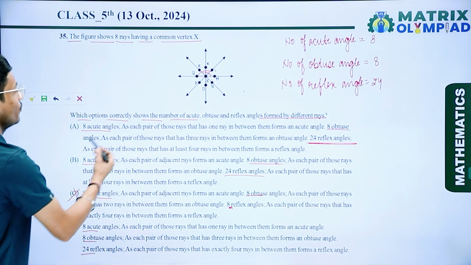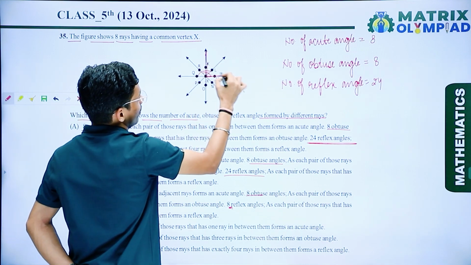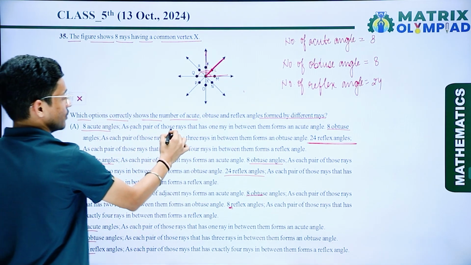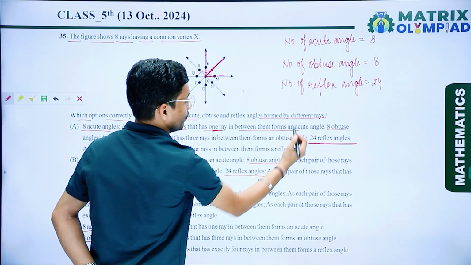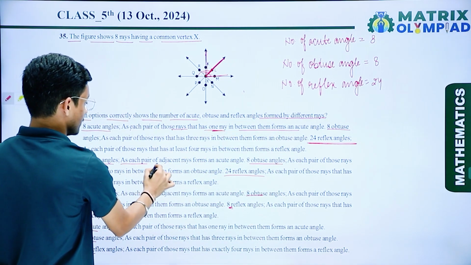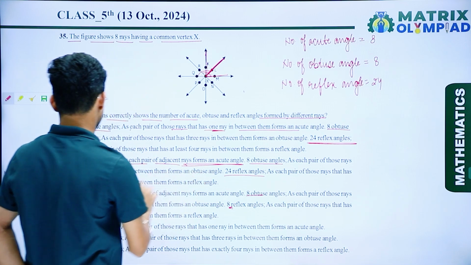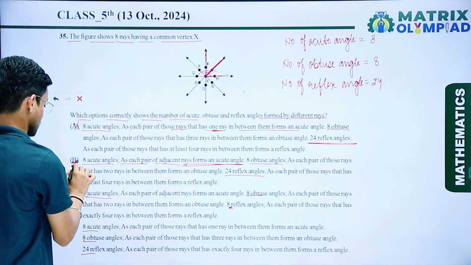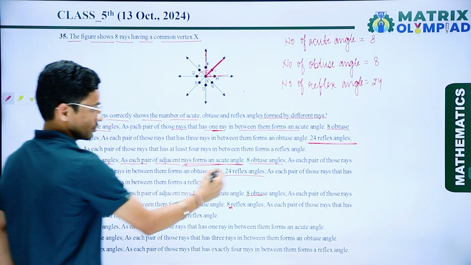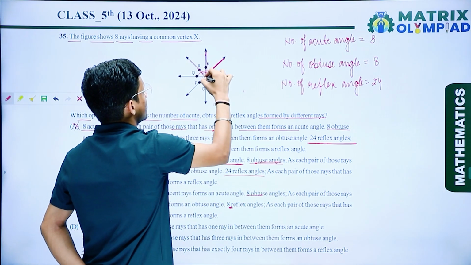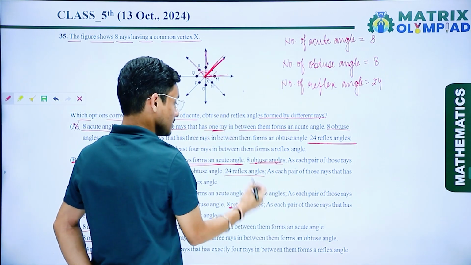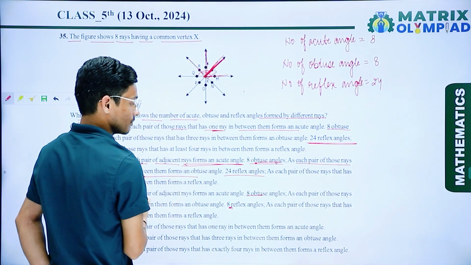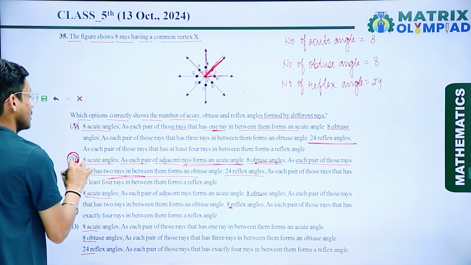Now the definition of an acute angle. Here we have one common ray, and each pair of adjacent rays forms an acute angle. So this one is wrong, this is correct, and this one is last. If I talk about obtuse angles, for an obtuse angle we require 2 rays between them. Each pair of those rays has 2 rays between them. So I can say that option number B is the correct answer.